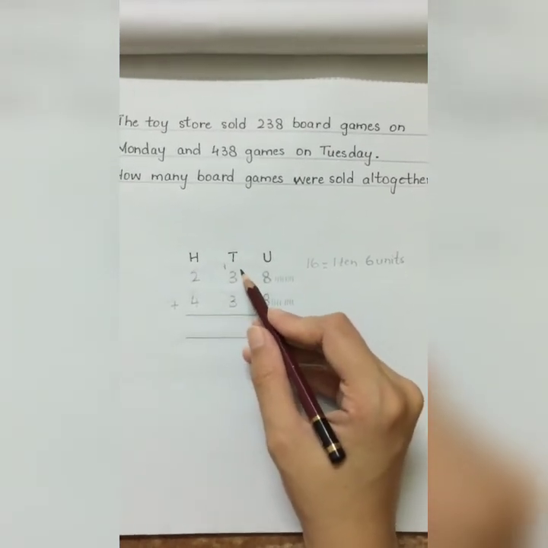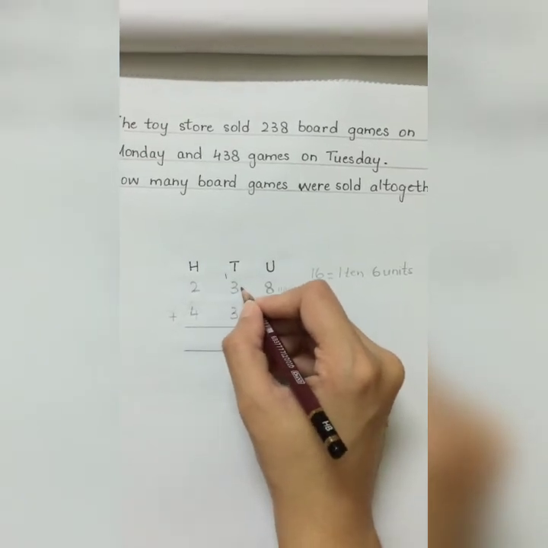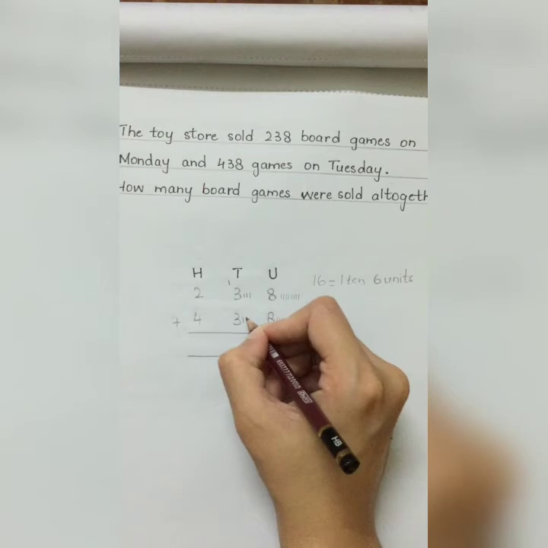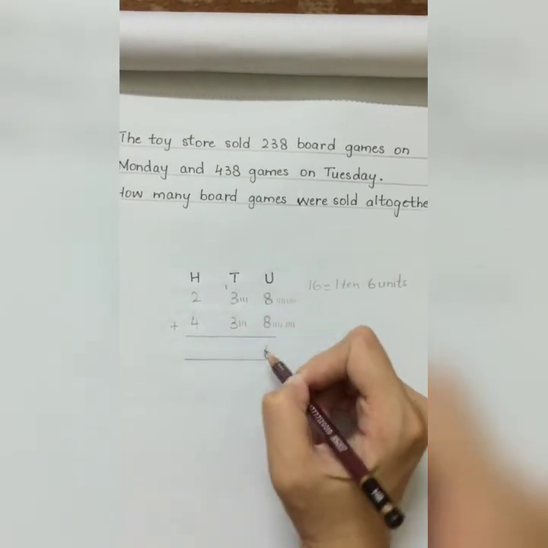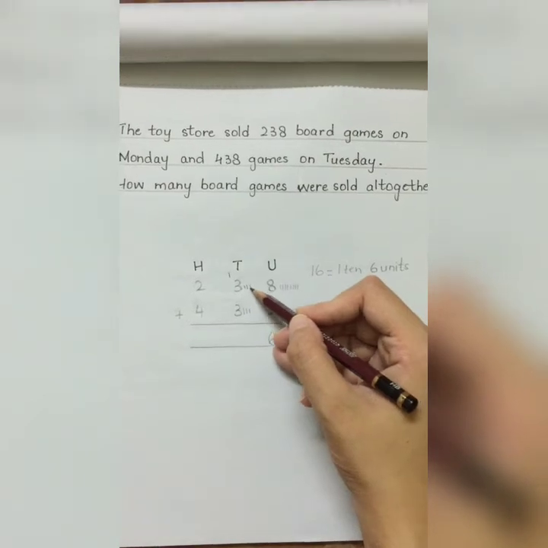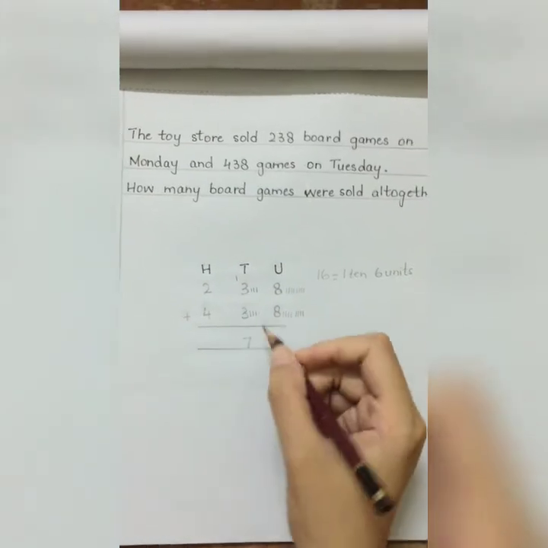Now students, we will add the digits that are present in the tens place. In tens place, we have 1 ten, 3 tens and 3 tens. So let's add them by drawing the lines. 1, 2, 3, 4, 5, 6, 7. So how many tens are there? There are 7 tens.